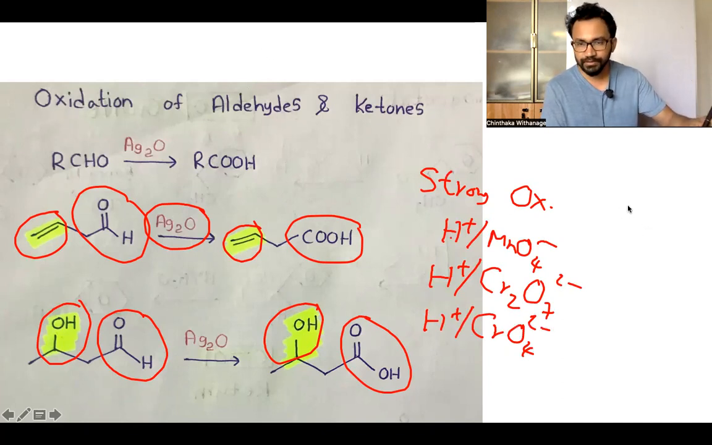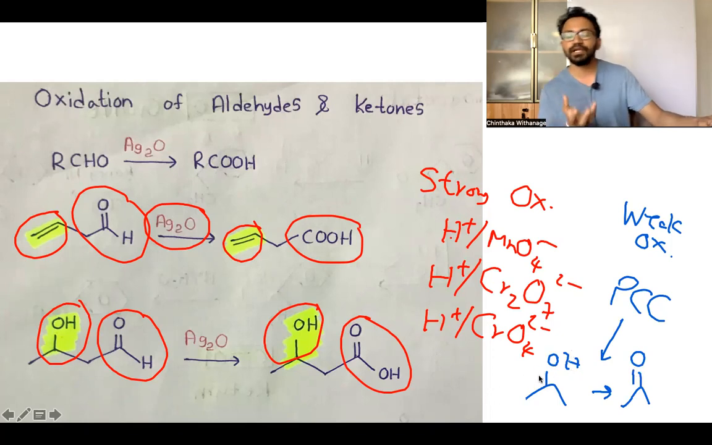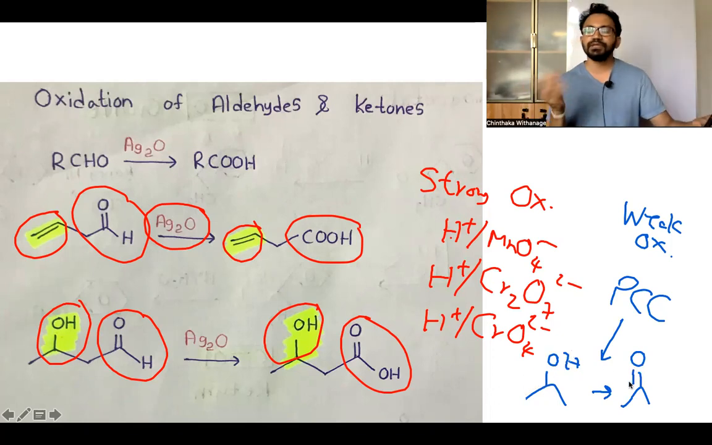And weak oxidizing agent, mainly PCC. We learn PCC. But the thing is, PCC can convert this OH to ketone. Otherwise, the primary alcohols, they can convert it to the aldehydes.